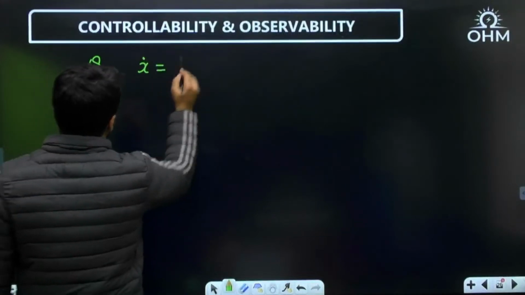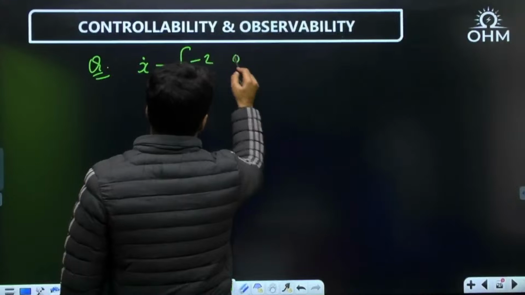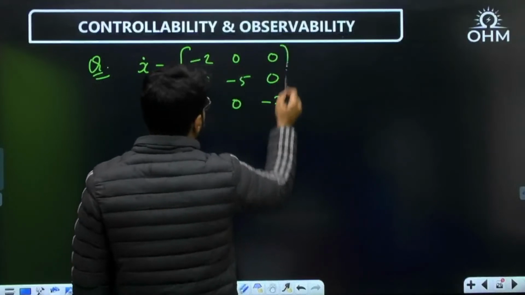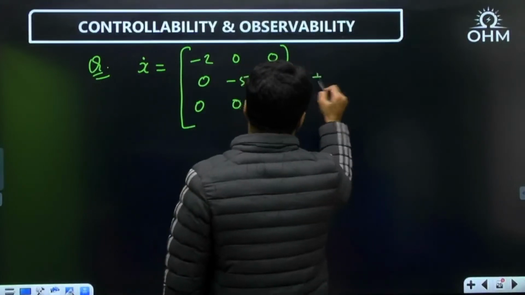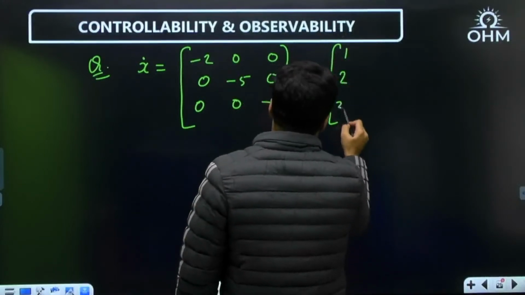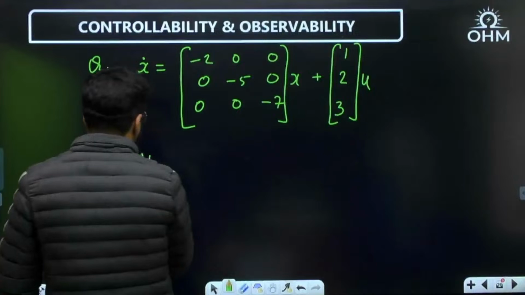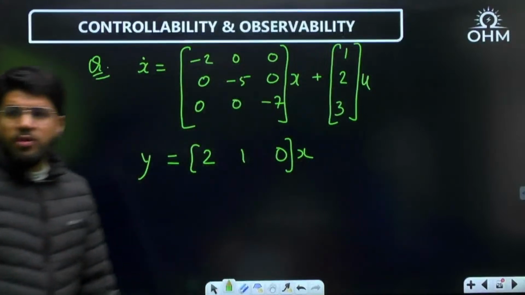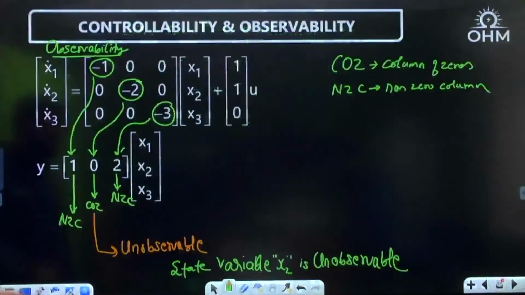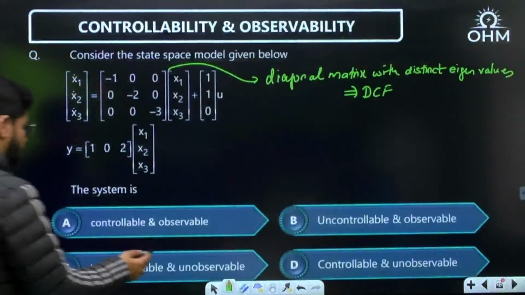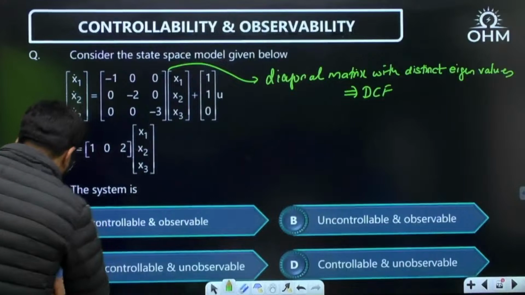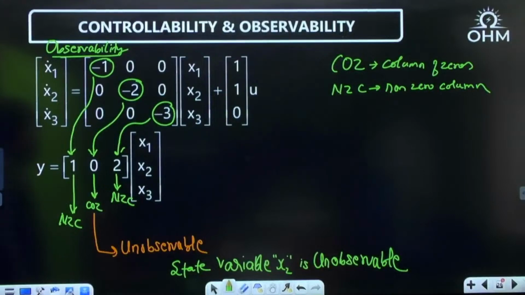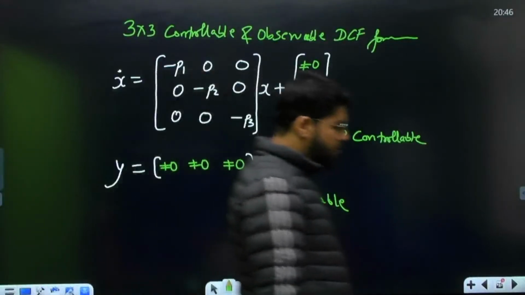Suppose the state space model has been given to you. Tell me whether the system is controllable, observable. What is my comment for the last question? Last question, it was uncontrollable. I'll tick mark the option. It was uncontrollable and unobservable. So option number C for the last question. It was not controllable also, it was not observable also. Now I have written for you another question.